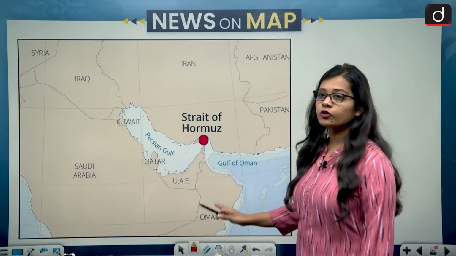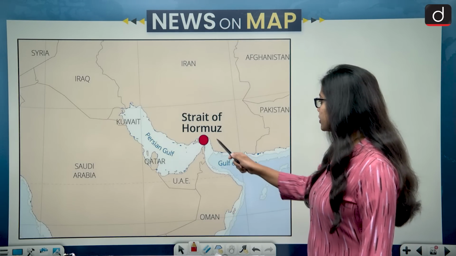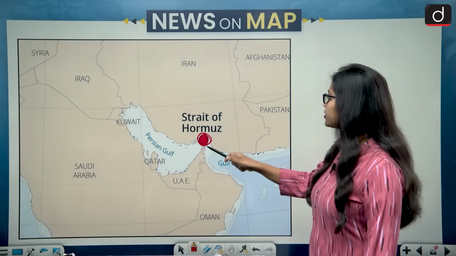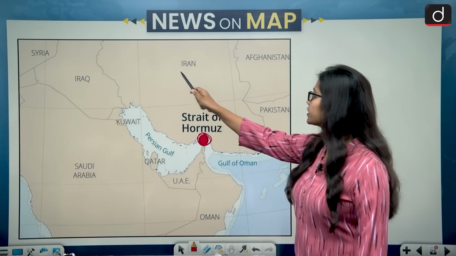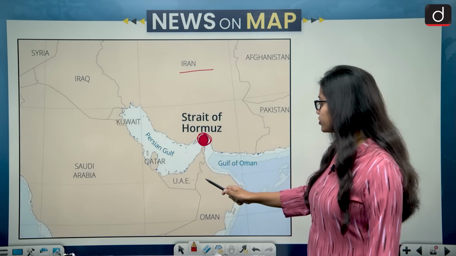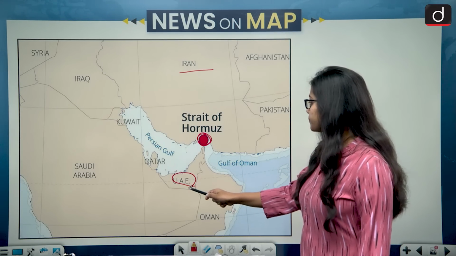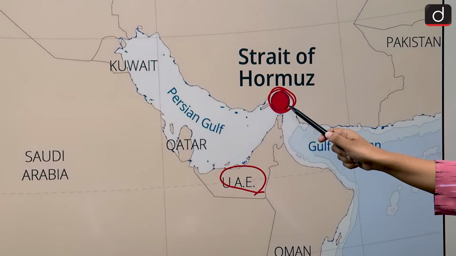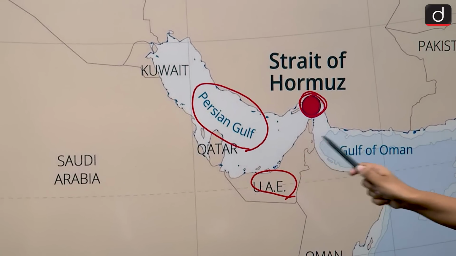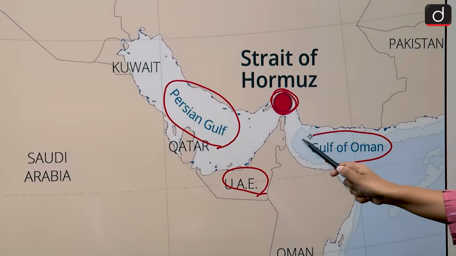Okay, if we look at the map, this is the location of the Strait of Hormuz, and on the northern side of the Strait of Hormuz is the country Iran, while on the southern side is UAE. So the Strait of Hormuz is connecting the Persian Gulf with the Gulf of Oman.